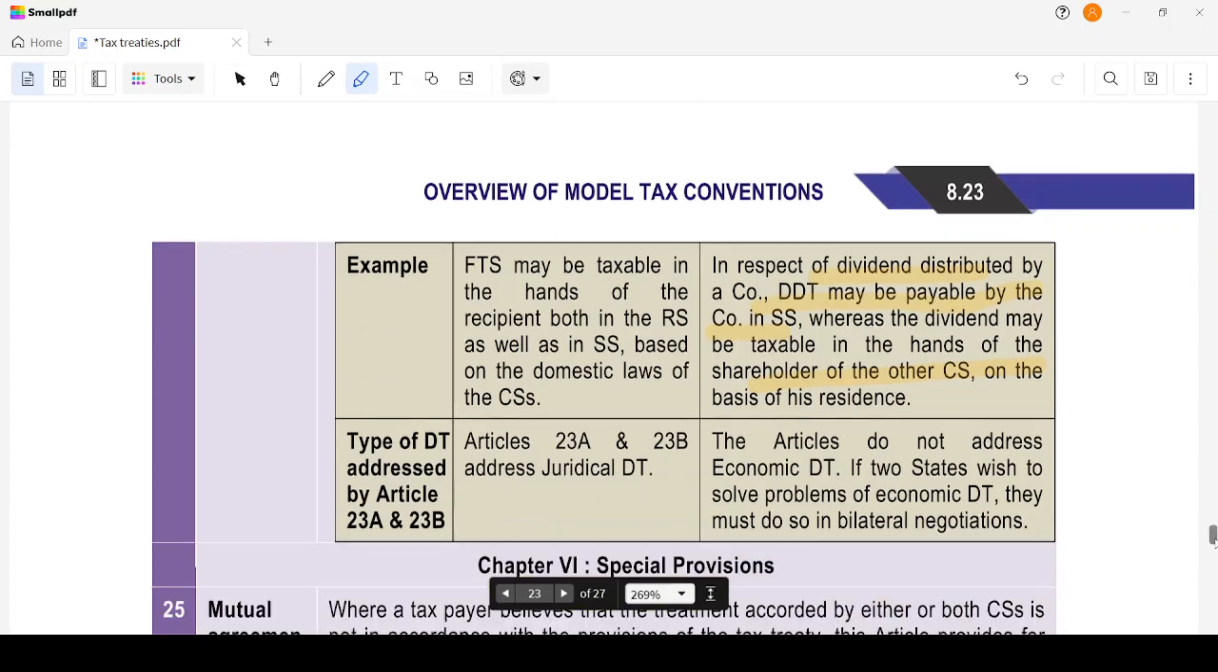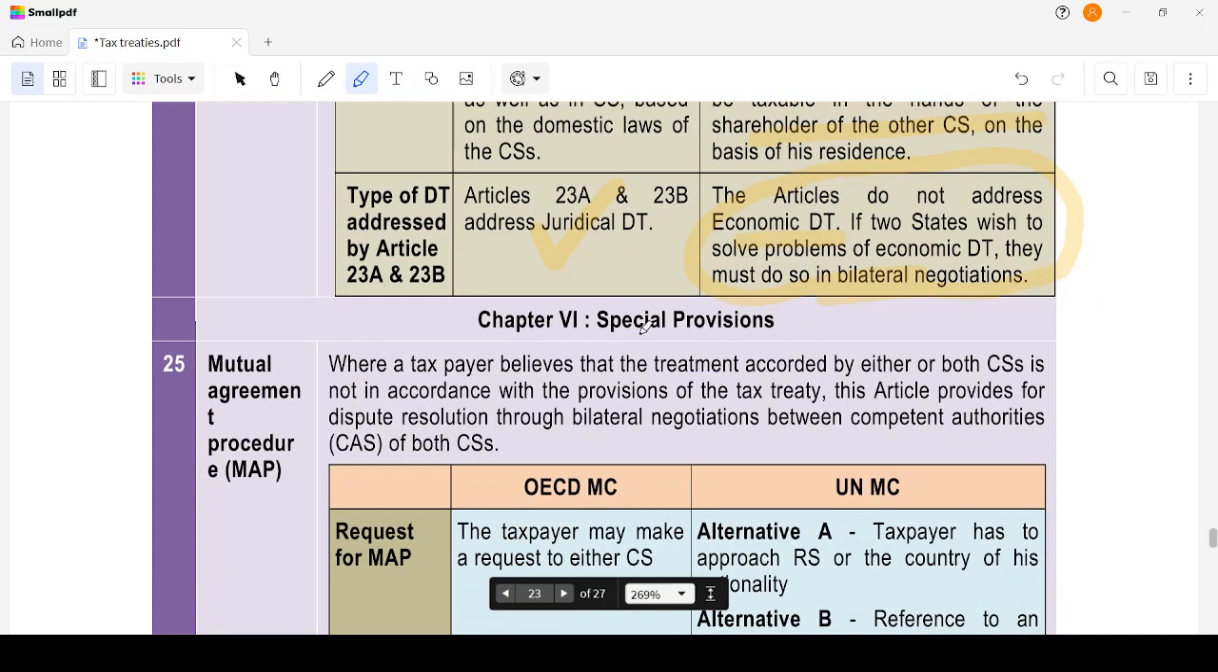Then, DT addressed in the articles: juridical DT is being addressed. The articles do not address economic DT. It has to be addressed via bilateral negotiation. While juridical DT is being focused on in these models, economic DT is left to be decided based on bilateral negotiations. Then moving on to the sixth chapter, that is specific provisions.